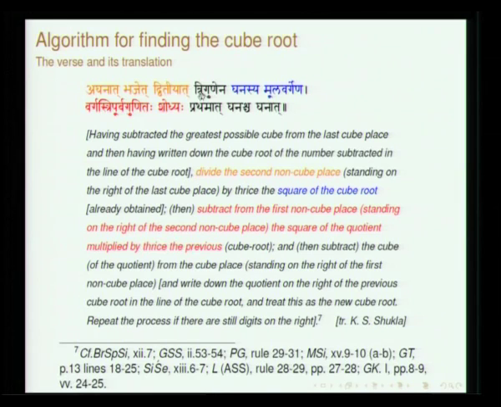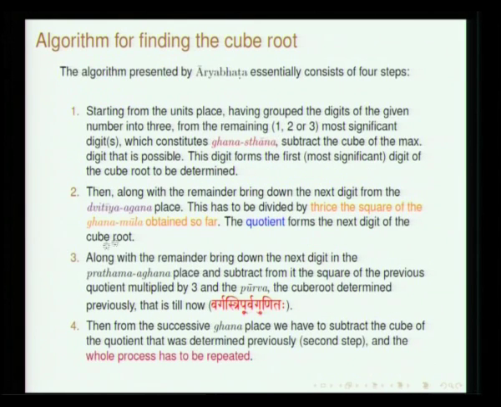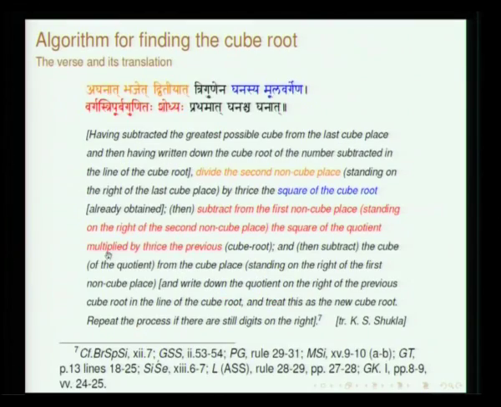In fact, if you look at the verse, trigunena ghanasya moola vargena. Okay. So, trigunena, multiplied by 3, ghanasya moola vargena, that is, the square of the ghanamoola, that is what it has to be understood. So, divide by thrice the square of the ghanamoola obtained so far. The quotient forms the next digit of the cube root. Okay. So, this is the operation.